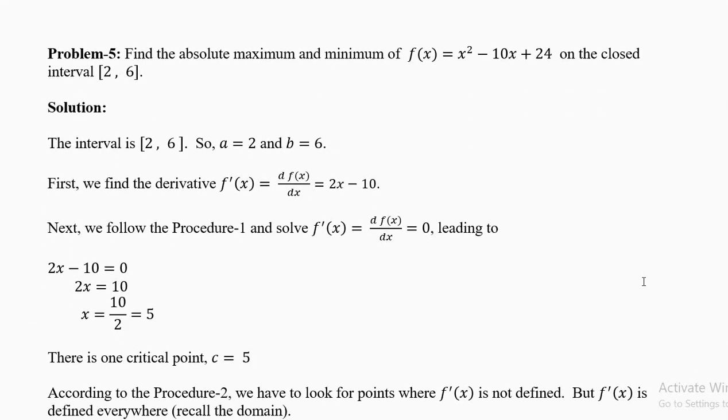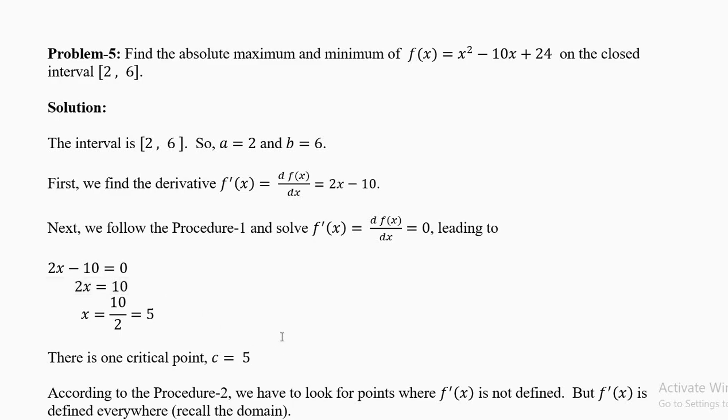Now let's look at problem 5. Find the absolute maximum and minimum of f of x equal to x square minus 10x plus 24 on the closed interval 2 comma 6. A equal to 2, b equal to 6. Now the first derivative is 2x minus 10. Put first derivative equal to 0. 2x minus 10 equal to 0. X equal to 5.